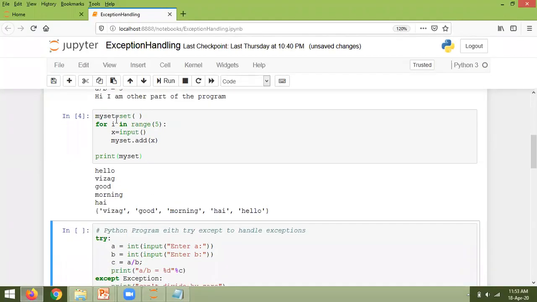Look at this. I'm creating an empty set. I'm taking the 5 strings. Why? Because I have repeated this. Each time I'm adding this one, and after that I'm printing this. And the order in which I have given the inputs is different from the output.